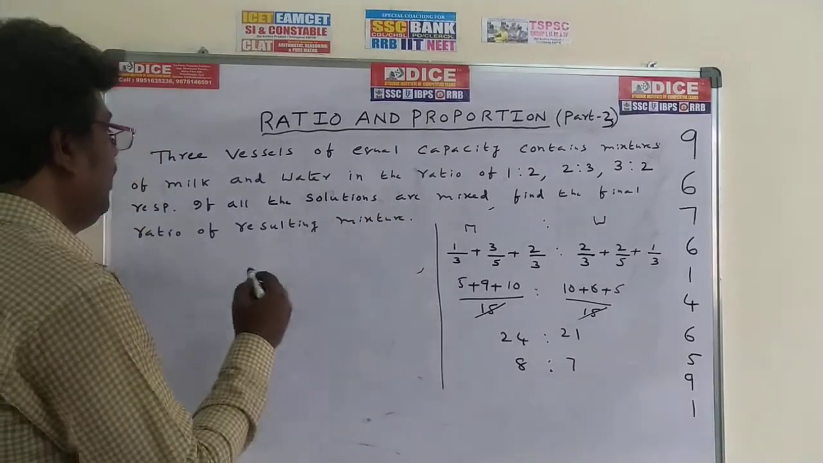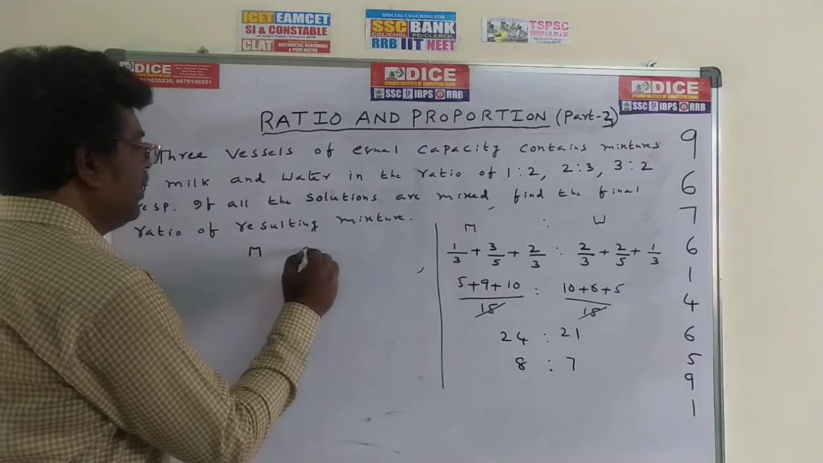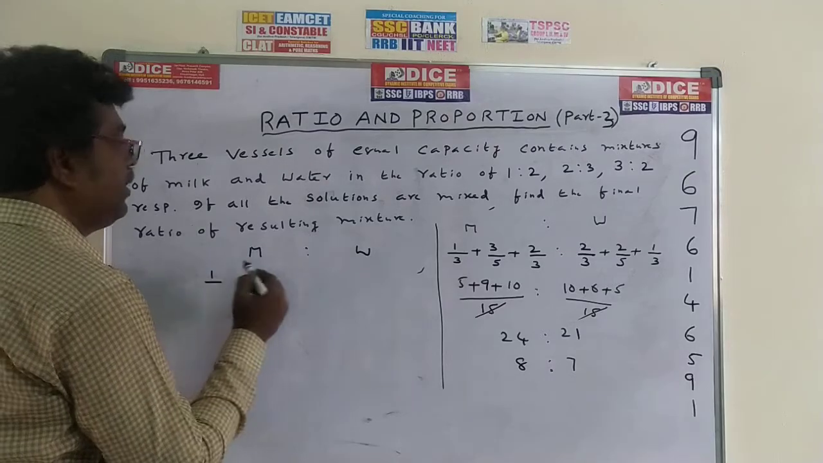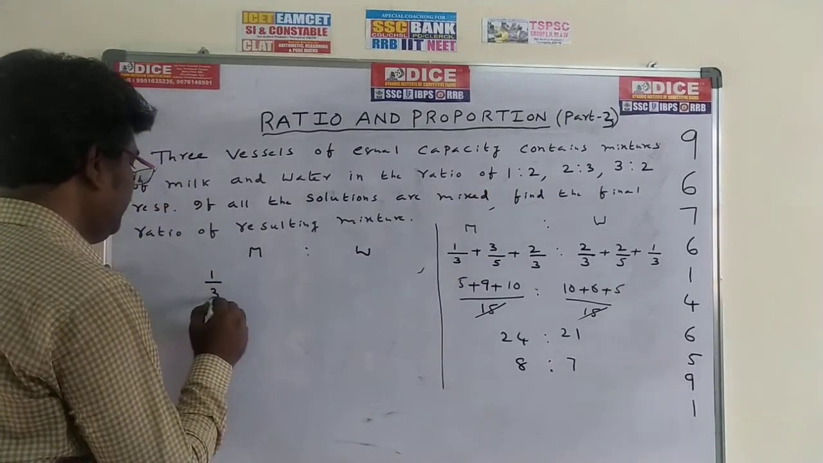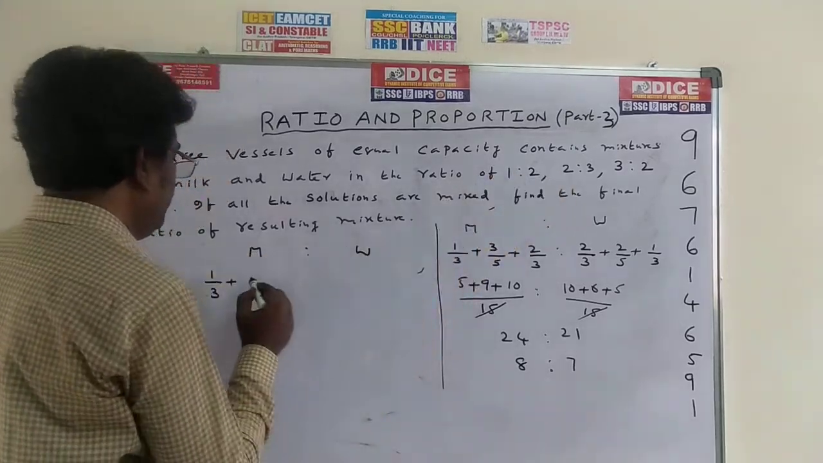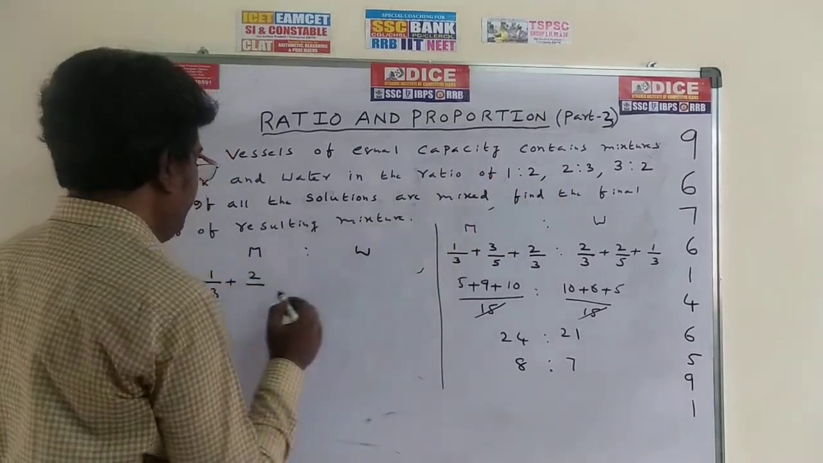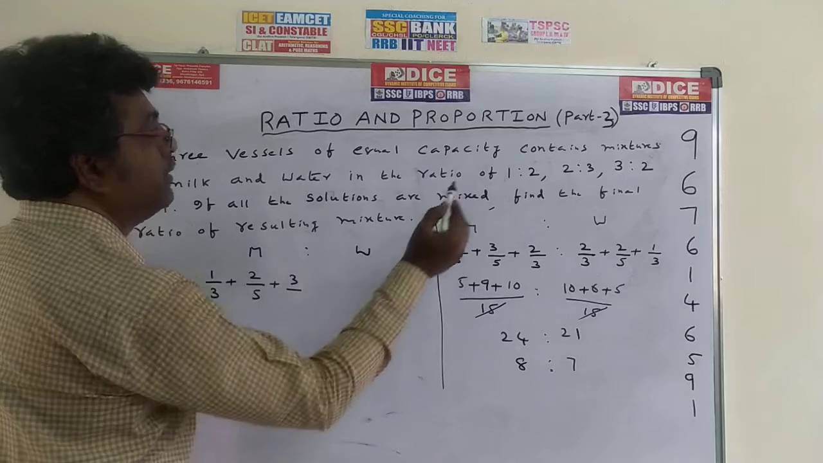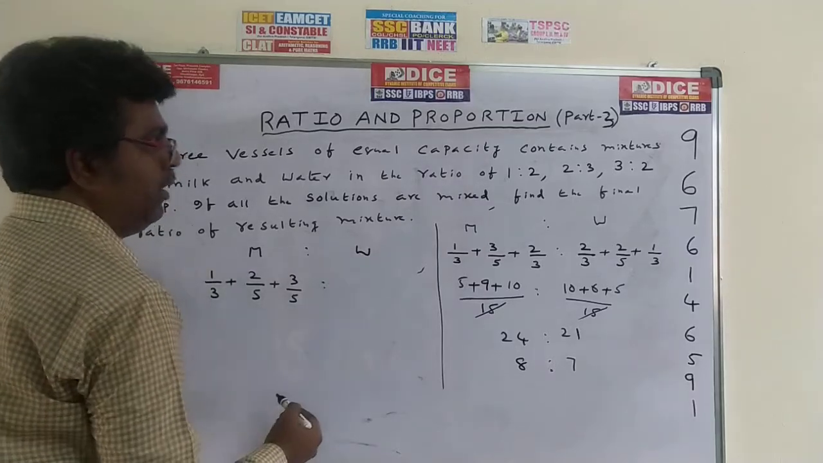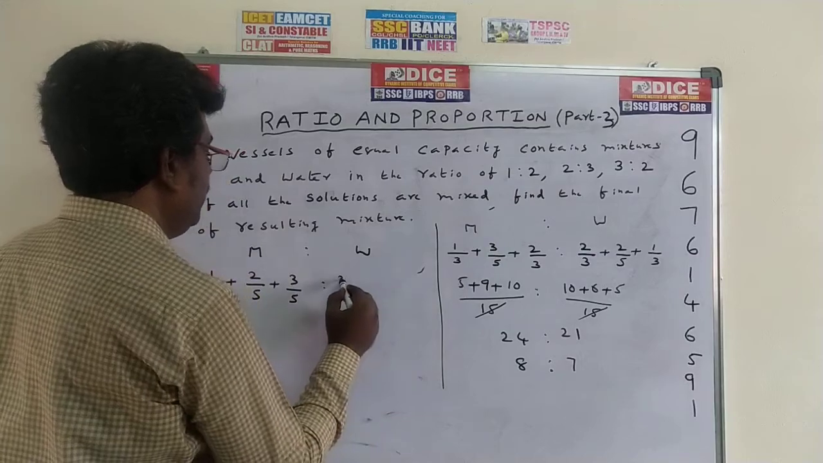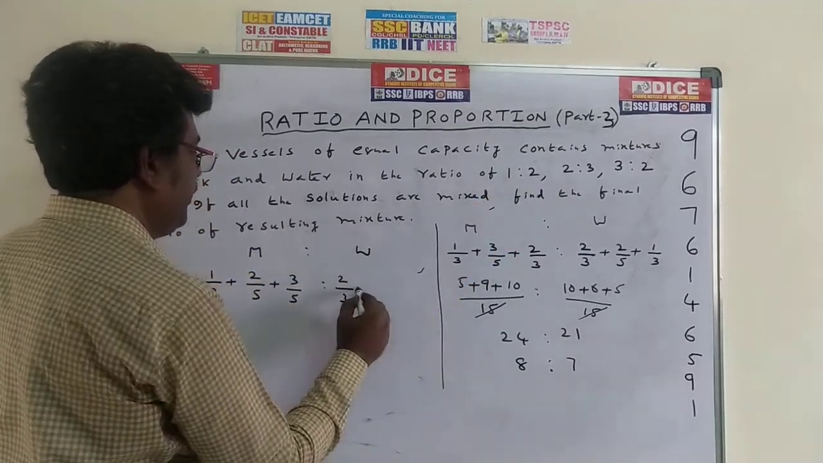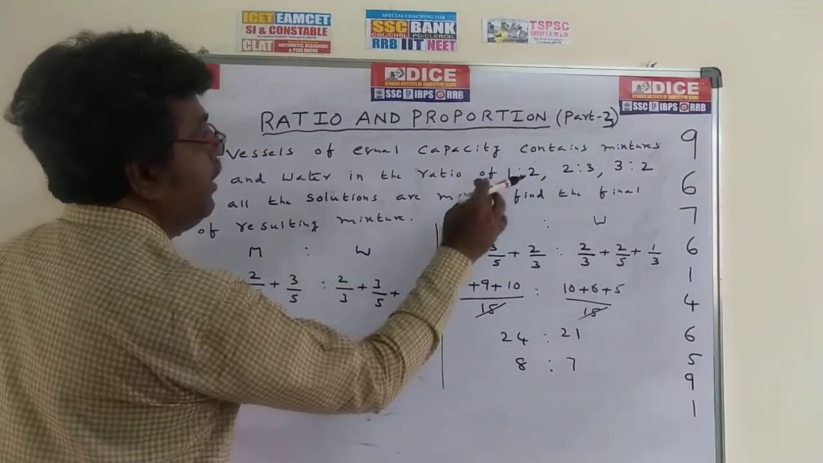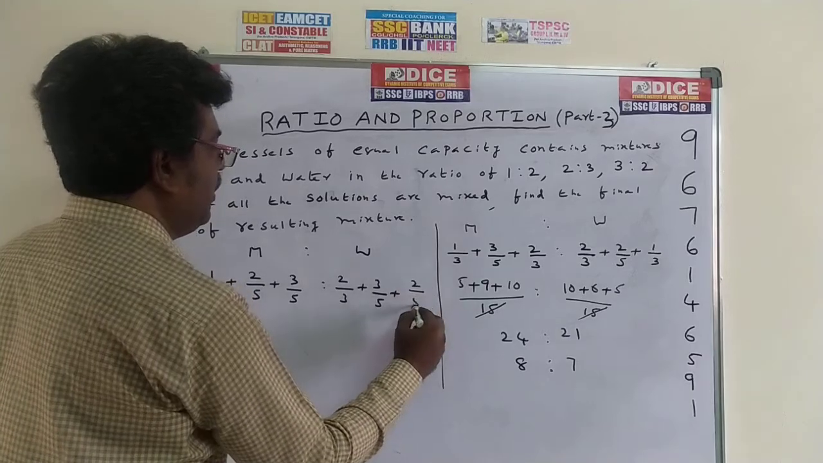Now see here, milk is to water. First vessel: milk part is 1 by total parts 1 plus 2, 3. In the second vessel milk part is 2 by total parts 2 plus 3, 5. In the third vessel milk part is 3 by total parts 3 plus 2, 5. I am getting the milk part. Go for water. Water part is 2 by 1 plus 2, 3. Water part in the second one is 3 by 2 plus 3, 5. Next, water part in the last one is 2 by 3 plus 2, 5.